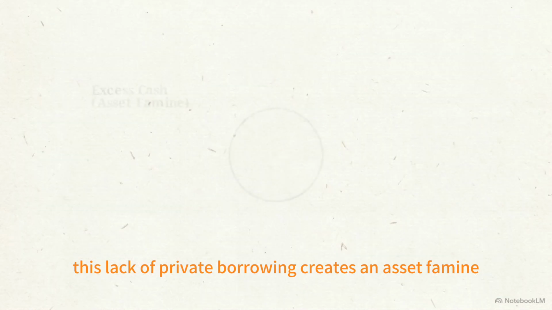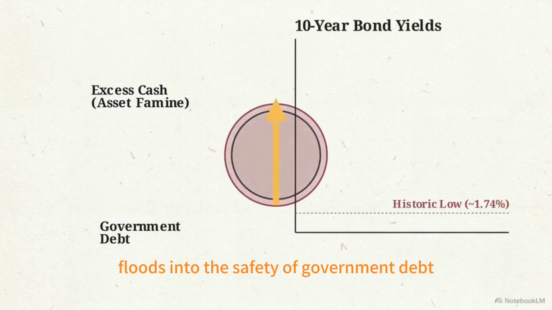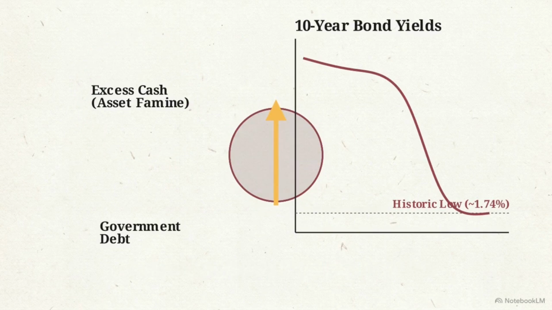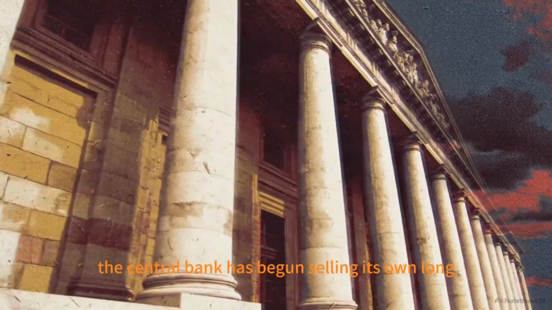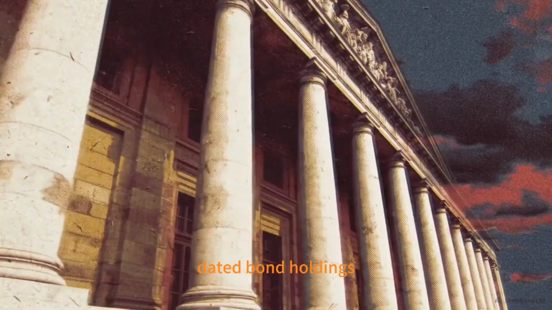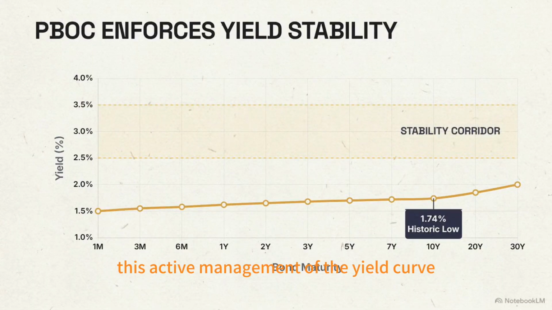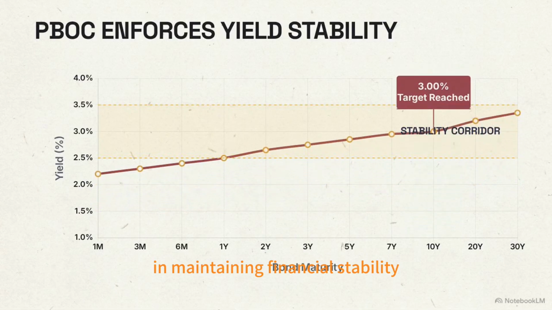This lack of private borrowing creates an asset famine, where excess cash floods into the safety of government debt and pushes yields toward historic lows. To prevent a liquidity trap or a speculative bubble, the central bank has begun selling its own long-dated bond holdings to keep interest rates within a preferred range. This active management of the yield curve marks a significant evolution in maintaining financial stability.